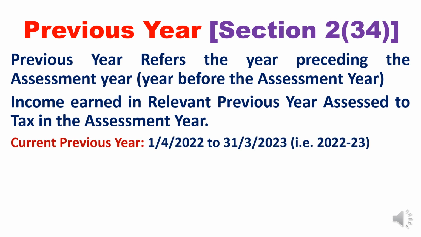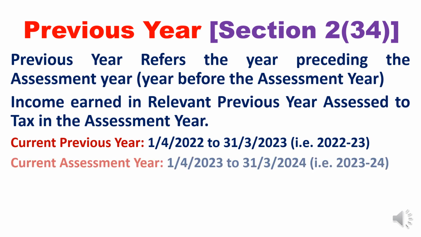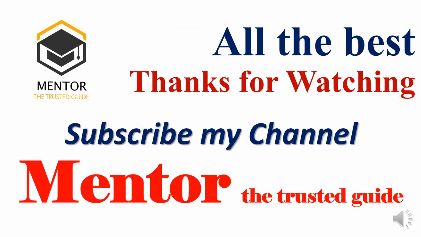Current previous year is 1st April 2022 to 31st March 2023. So 22-23 is our current previous year. Current assessment year, just now I have explained, is 23 and 24. So like this it will be the assessment year and previous year.